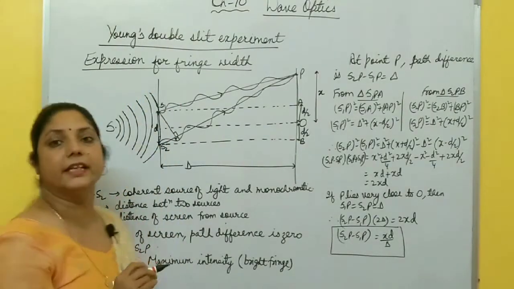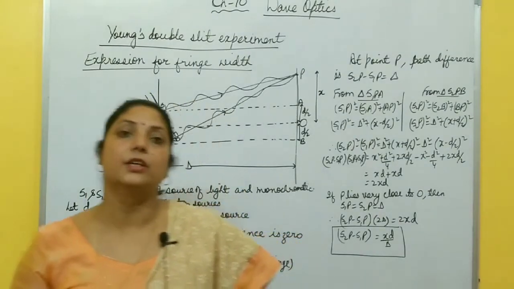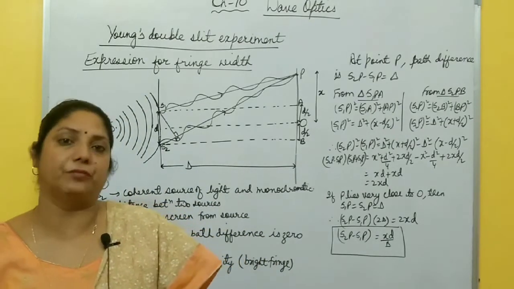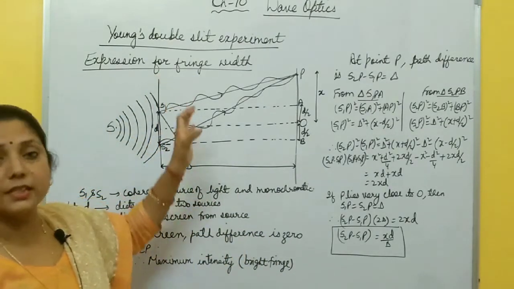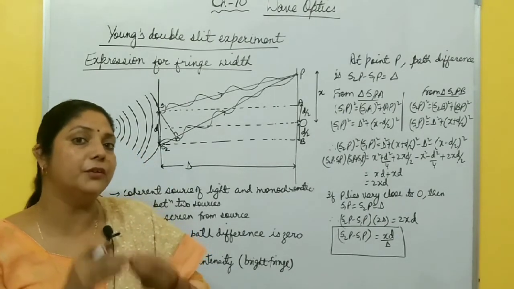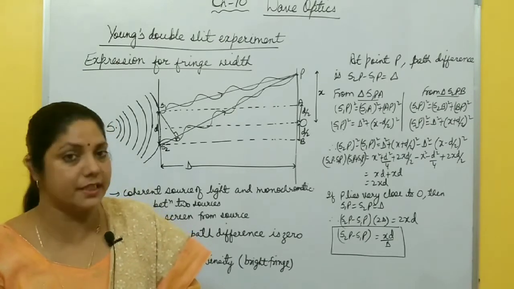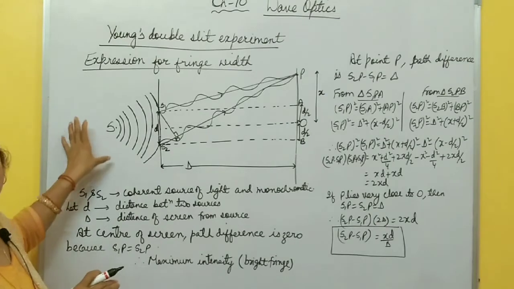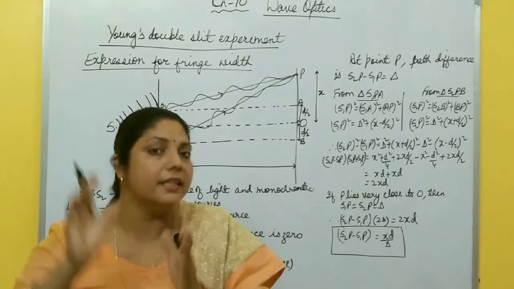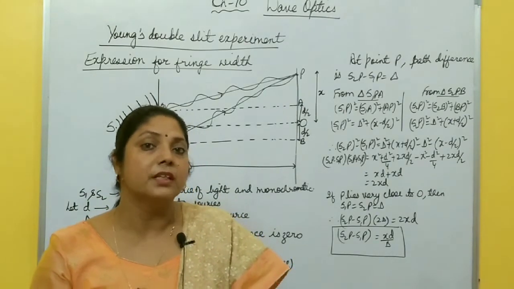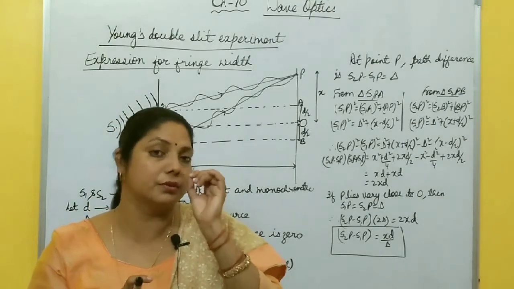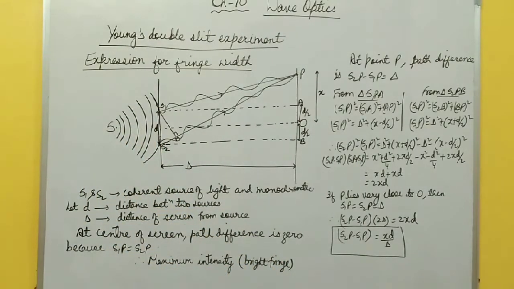Now, Young's double slit experiment. Young was the first scientist who demonstrated experimentally the interference of light. You know, Huygens just proposed the wave theory of light, but Young was the first scientist who demonstrated experimentally the wave theory of light, how when two or more light waves superimpose, interference takes place, right? This is the experimental setup of Young's double slit experiment. But you know that to obtain sustained interference on the screen, sustained means what? Stable interference, static interference. Phase difference must be constant.